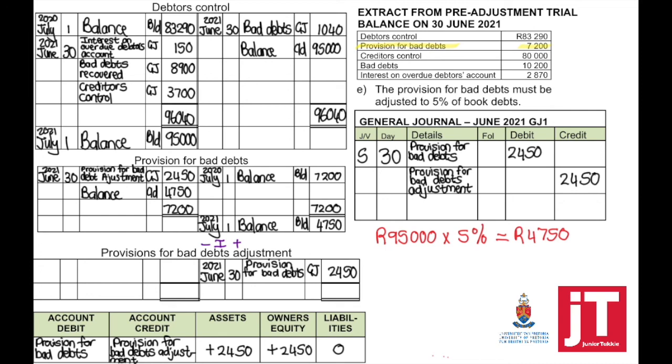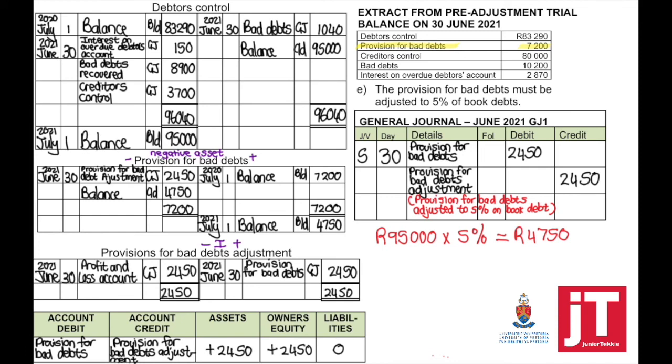Because my provision for bad debts decreases, it's a negative asset, it will have a positive effect on your assets. Very important that you understand that. At the end of the accounting period, all income and expenses are closed off, which means that provision for bad debts adjustment must be closed off to the profit and loss account.